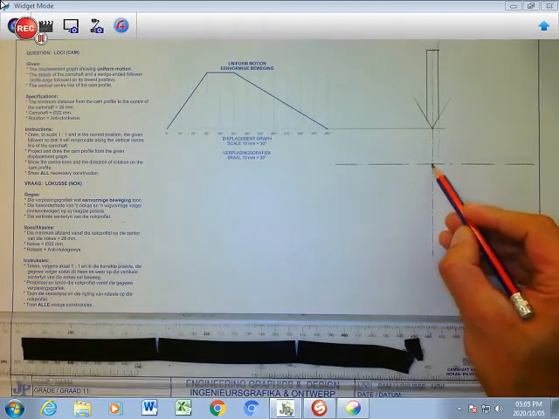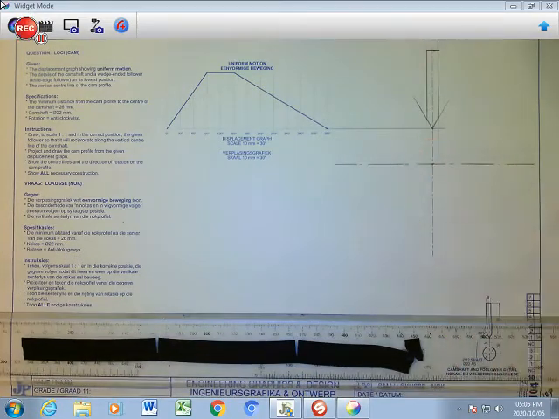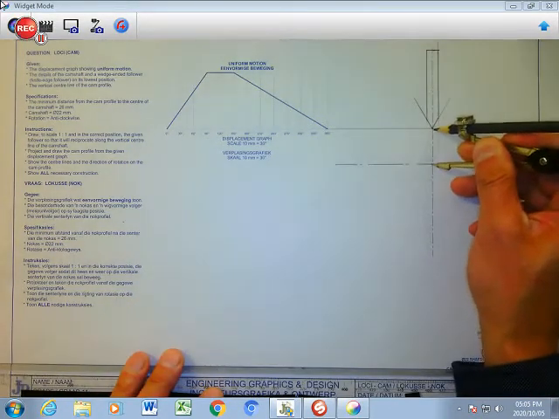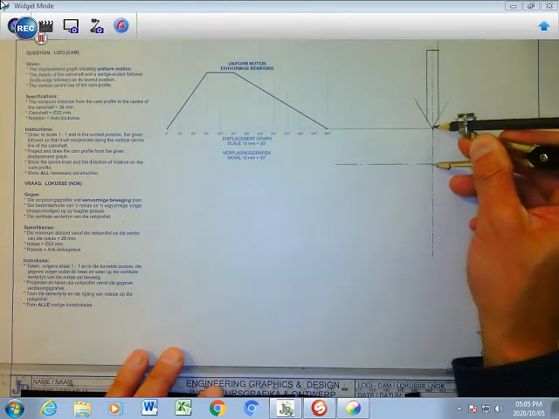Around this point I'm going to create a circle, which is my minimum radius. From there to there it's going to be 26.